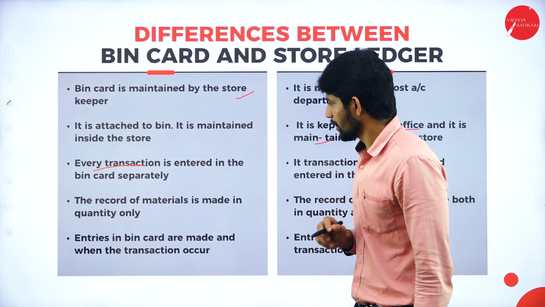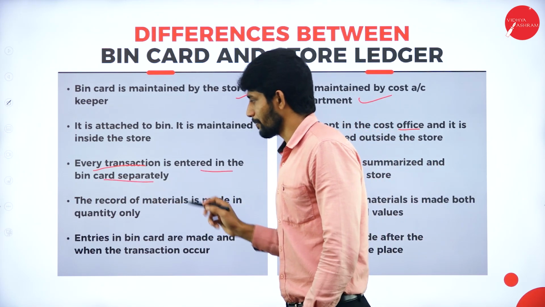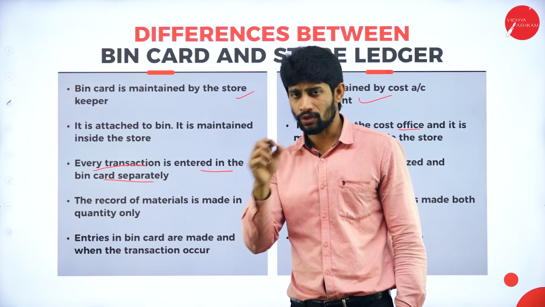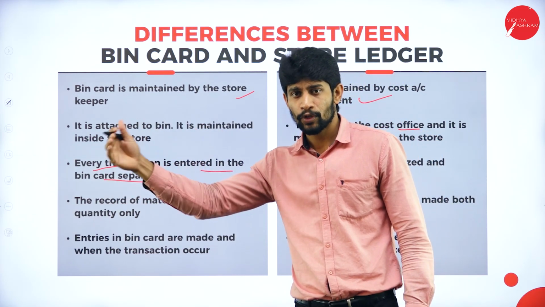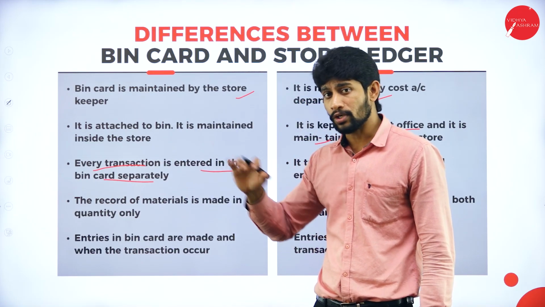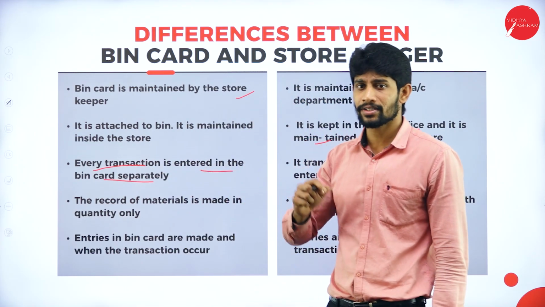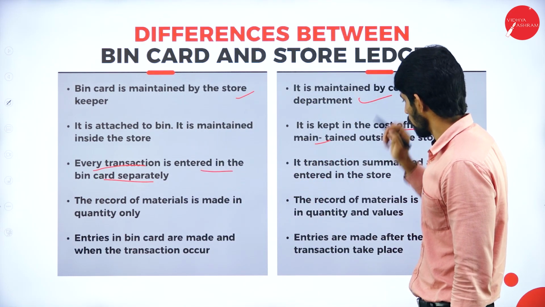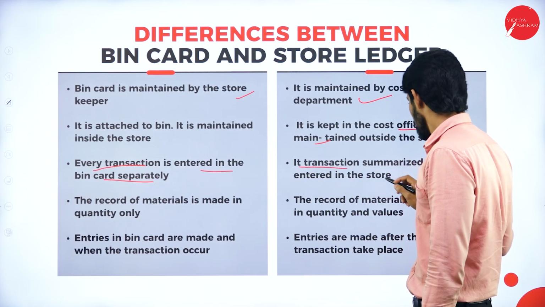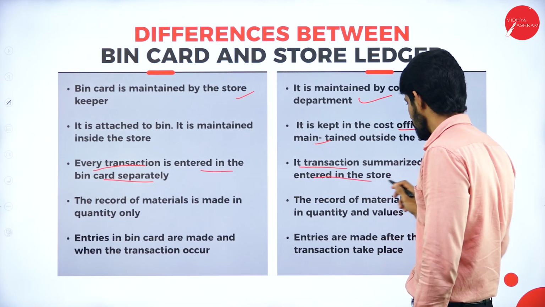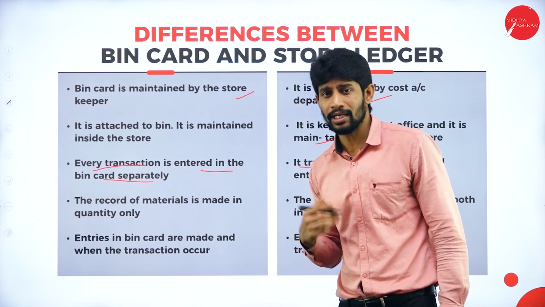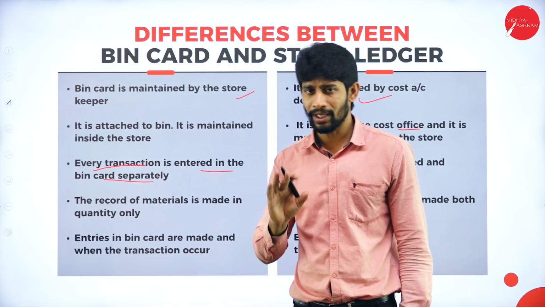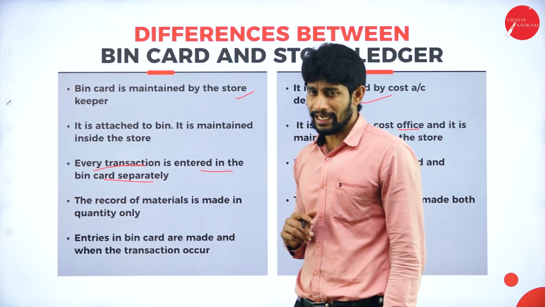Every transaction is entered in the bin card separately. Each and every transaction, if you are issuing the product, you write when you issued and what is the balance. If you are purchasing, you write how much you purchased and what is the balance. But in the store ledger, the transactions are summarized and entered. Each transaction will not be entered individually in the store ledger.